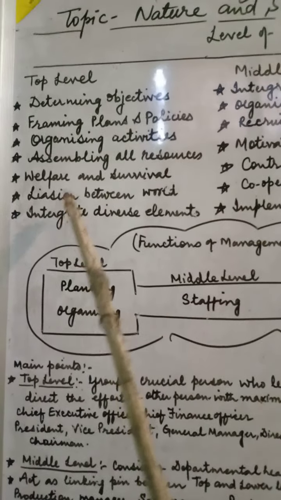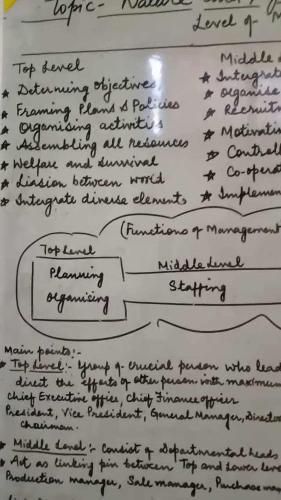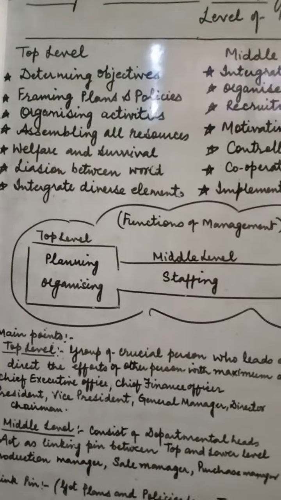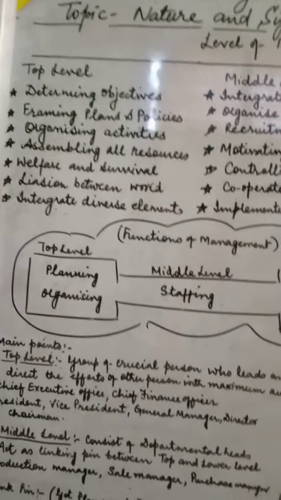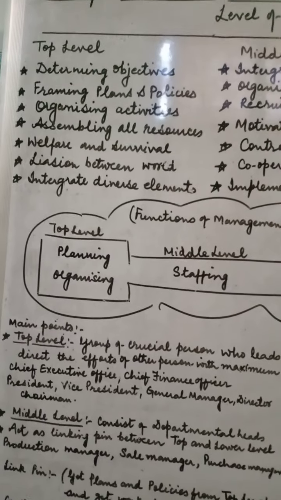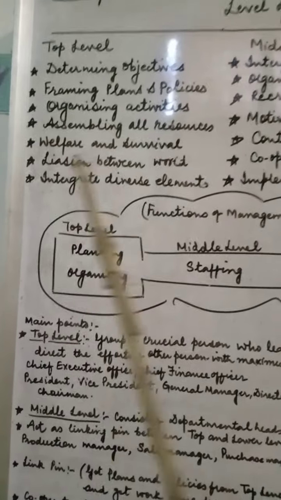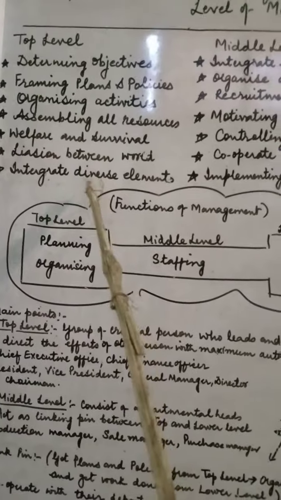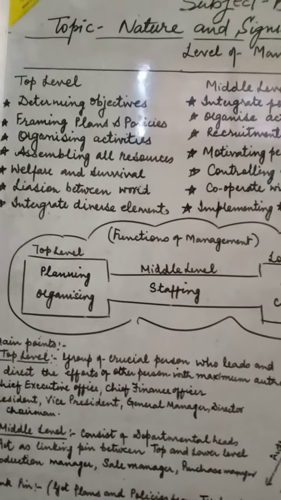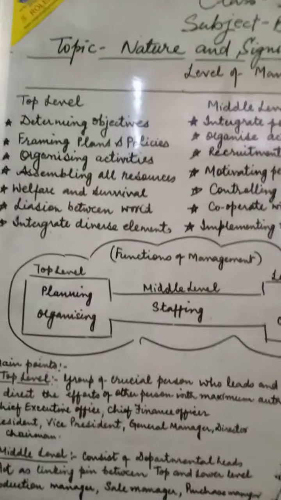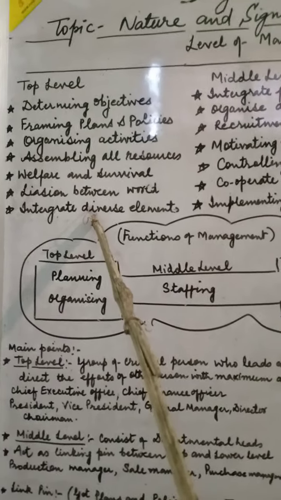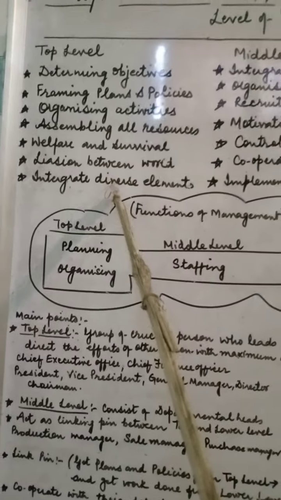Next is the relation between the work. It is also a very important duty of the top level of the organization to create the link between the organization and the outer world. Next is to integrate diverse elements. They also have to look over all the different elements, take them together and integrate them according to organizational needs.